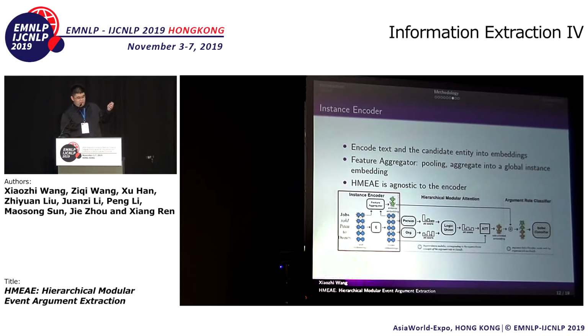The final part is the instance encoder, which is trivial, because it is to encode the text and the candidate entity position information into hidden embeddings. As we stated above, the role-oriented embedding produced by the hierarchical modular attention only holds the information about the subordinate concepts. But to make a decision, we should also see the global context information. So we still need an instance embedding to encode the global text information.